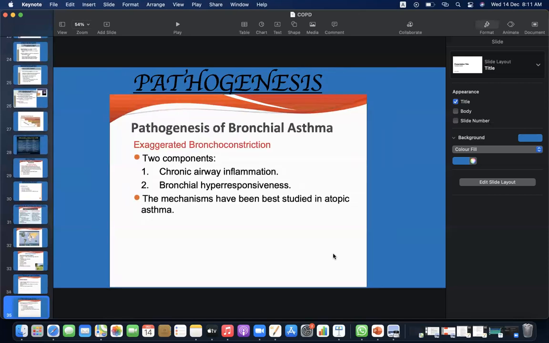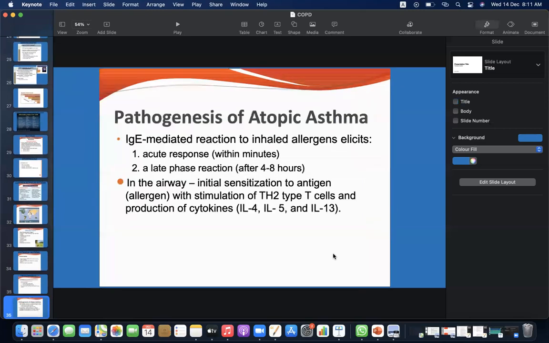Pathogenesis of bronchial asthma: exaggerated bronchoconstriction, with two components, chronic airway inflammation and bronchial hyperresponsiveness. The mechanisms have been studied in atopic asthma. Pathogenesis of atopic asthma: an IgE-mediated reaction to inhaled allergens elicits an acute response within minutes, and a late phase reaction after 4 to 8 hours in the airway. Initial sensitization to antigen allergen occurs with stimulation of type 2 helper T cells and production of cytokines interleukin 4, interleukin 5, and interleukin 3.